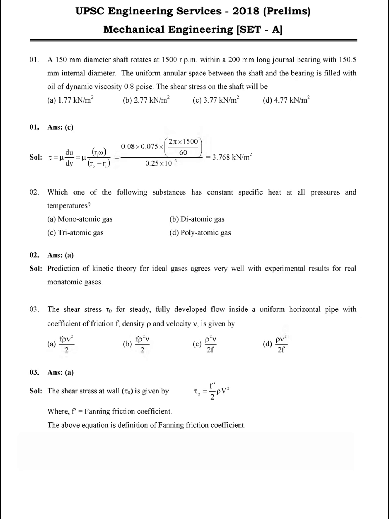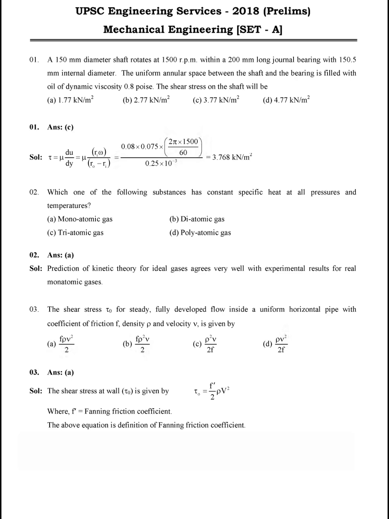Then omega is equal to 2 pi n divided by 60. So 2 into pi, and n means the number of rotations, that is rpm 1500, divided by 60.